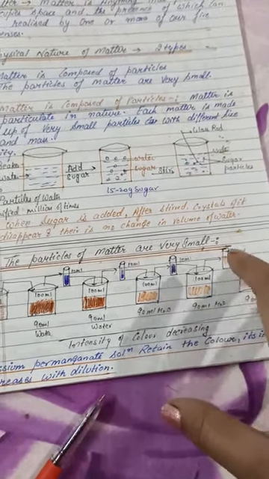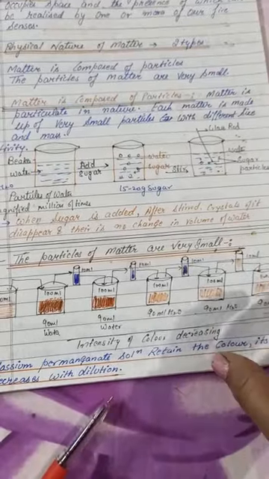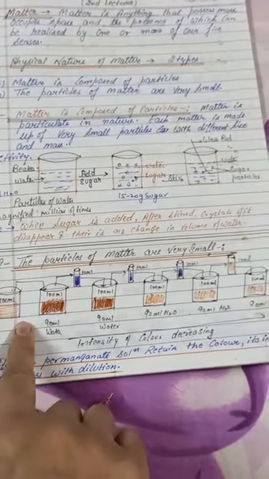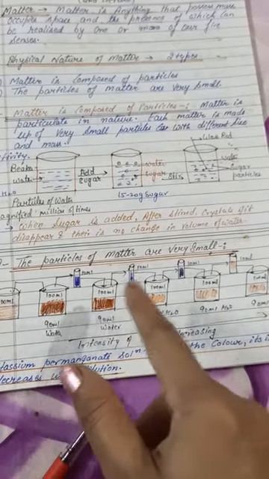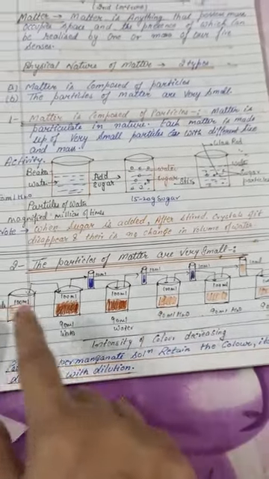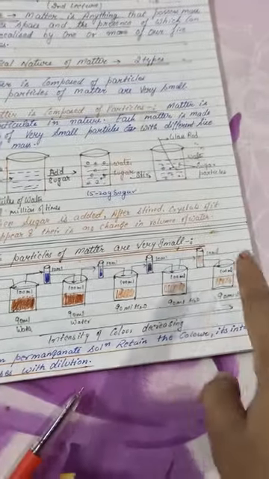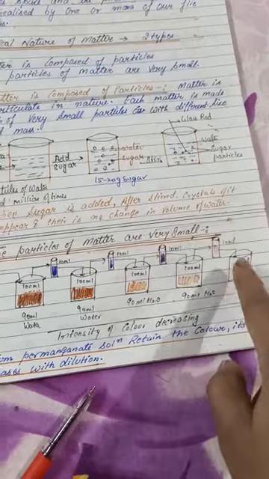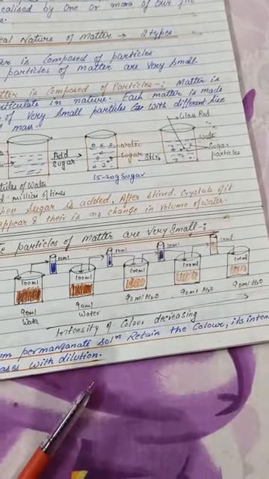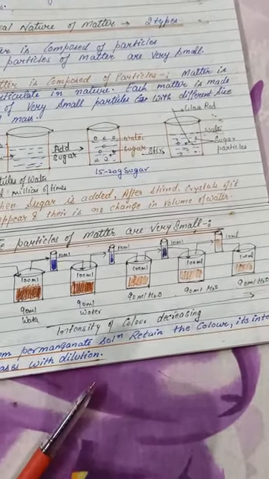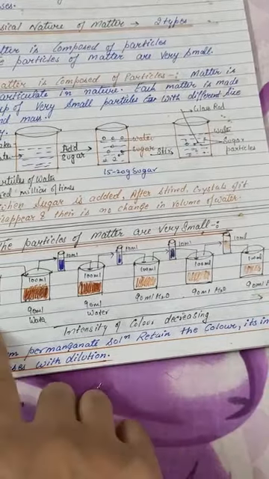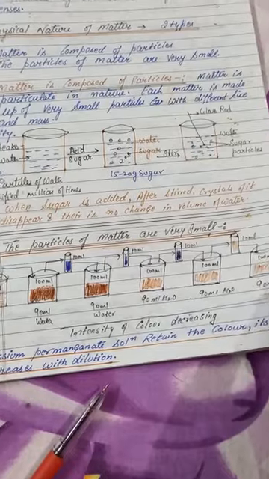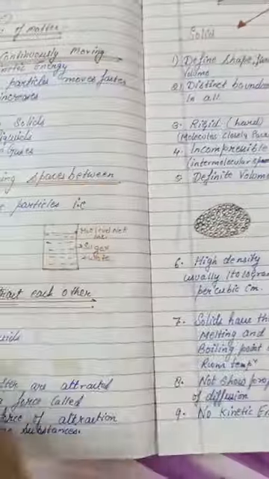So what we are saying is that particles of matter are very small. See here, there are more particles of potassium permanganate in the pure one, from which we took 10 ml of solution. At the last beaker, the potassium permanganate is there, but in very small particles, a very small amount. As we go from the left hand side to the right hand side, the intensity of the color is decreasing.